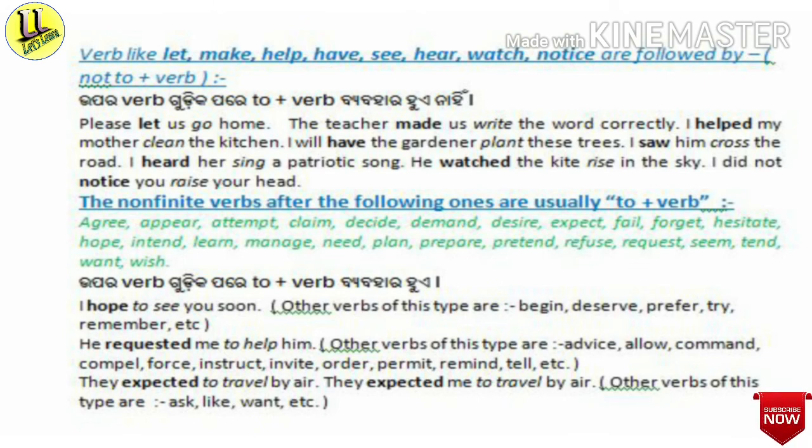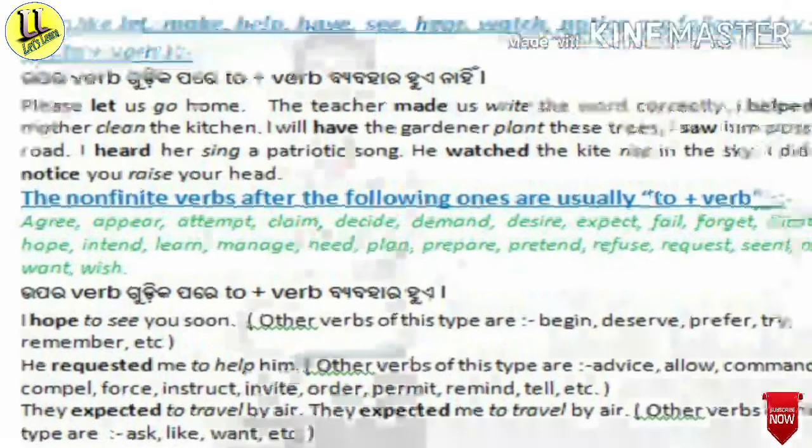And other verbs of this type are advise, allow, command, compel, force, instruct, invite, order, permit, remind, tell, etc. And the third example is they expected to travel by air. They expected me to travel by air. Here, other verbs of this type are ask, like, want, etc. These are different types of verbs. They usually take to plus verb.